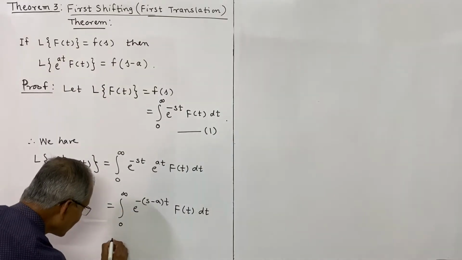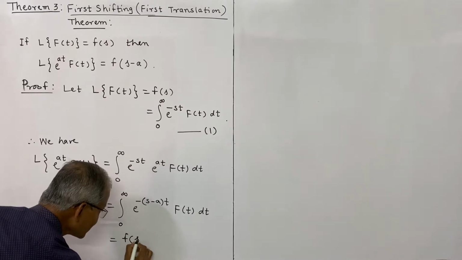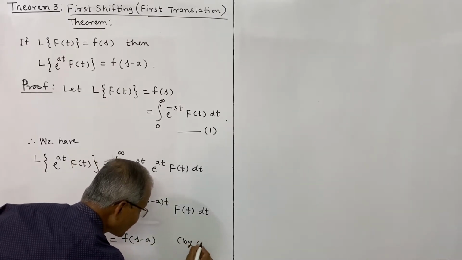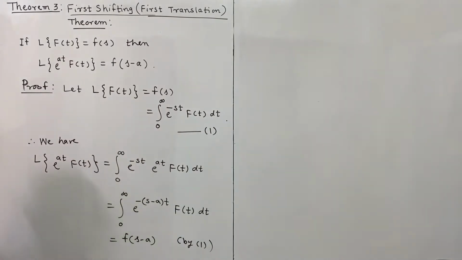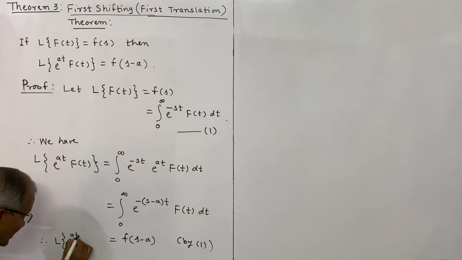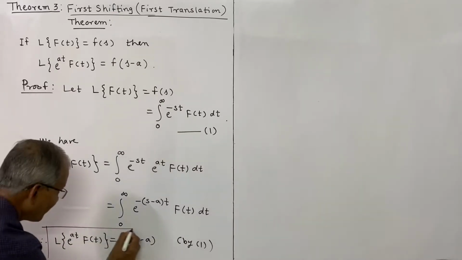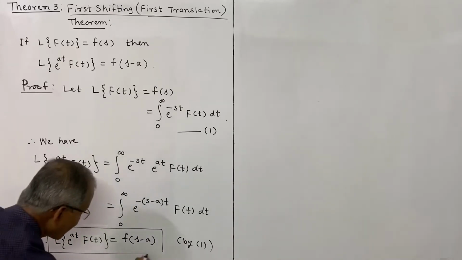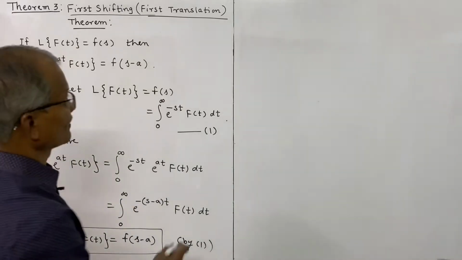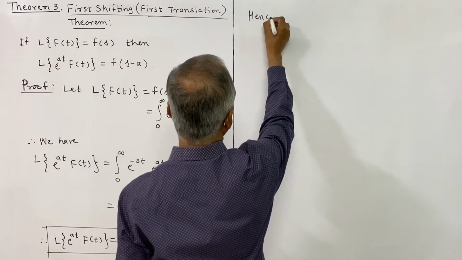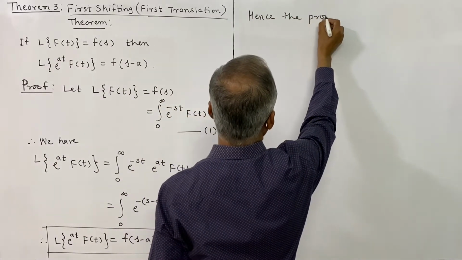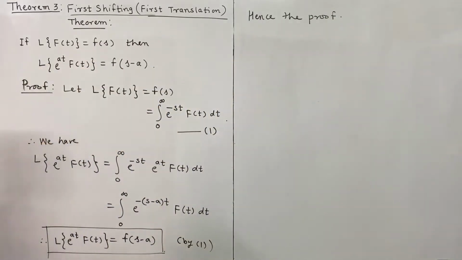So this is equal to f of s minus a by 1, and this proves the result. That means L of e power at into f of t, the Laplace transform of this, is equal to f of s minus a, and this proves the theorem, hence the proof. It is easy to prove, only we have used the definition of Laplace transform.